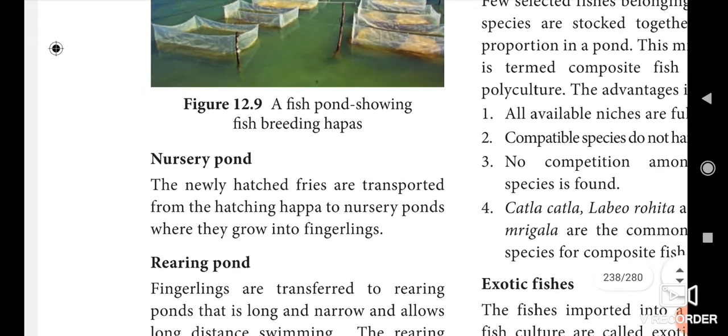Okay, next we see about the nursery pond, for the newly hatched. Now the eggs are fertilized. Okay, now the eggs are hatched.